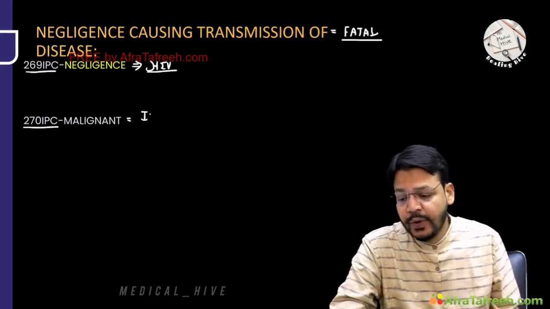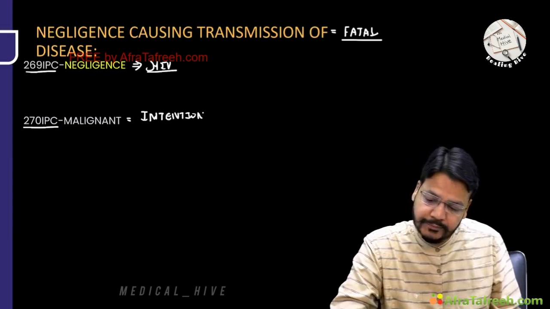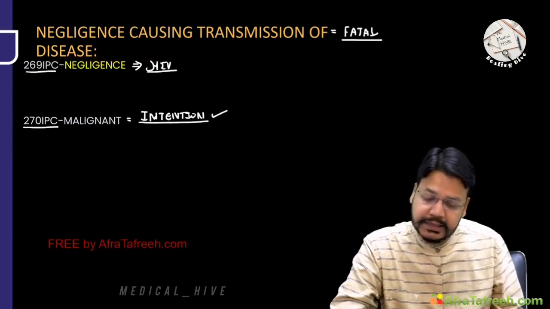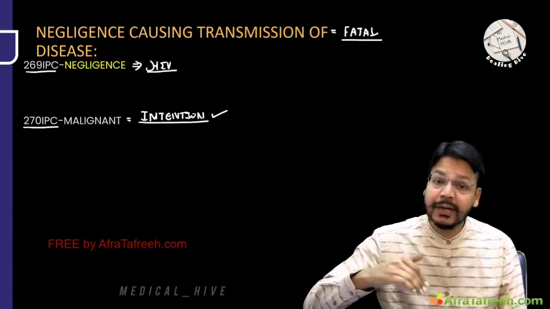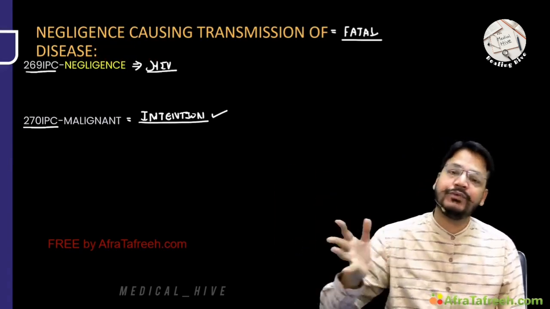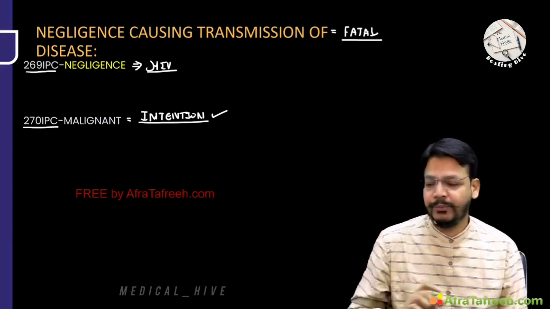But if you are transmitting with intention, very, very potential MCQ, it will be 270 IPC. If you are knowingly spreading HIV, this will be 270, but by negligence, it will be 269 IPC. Very, very important.